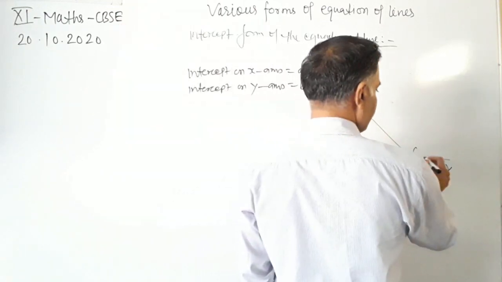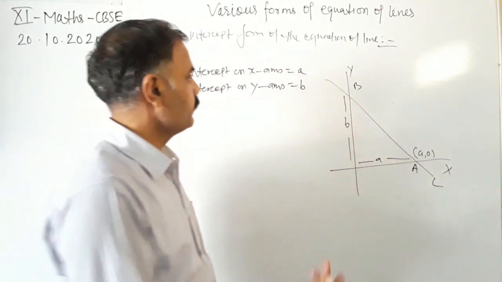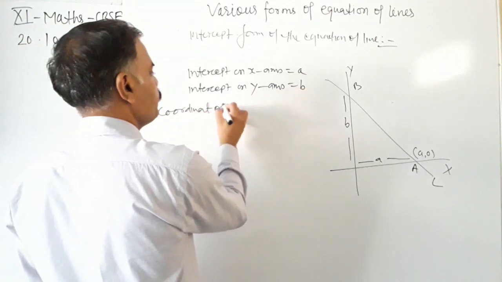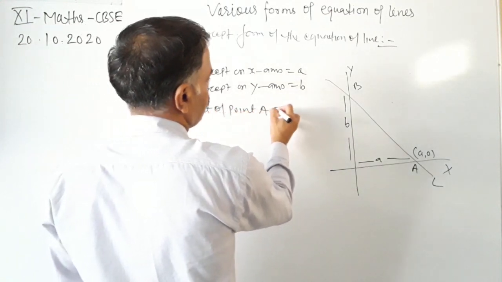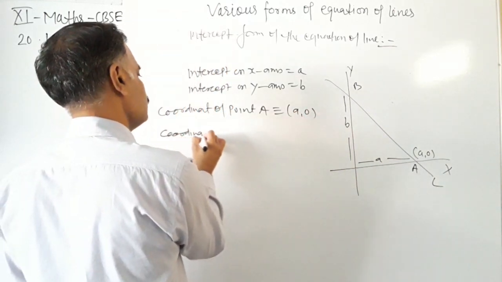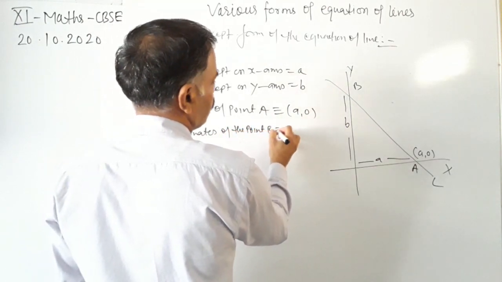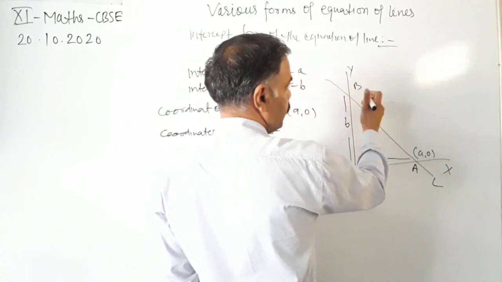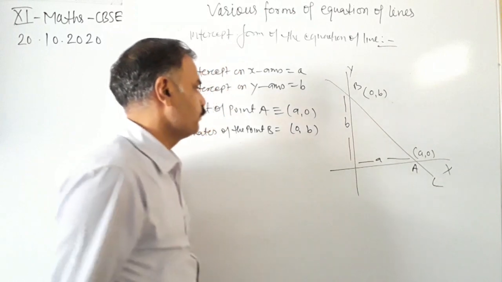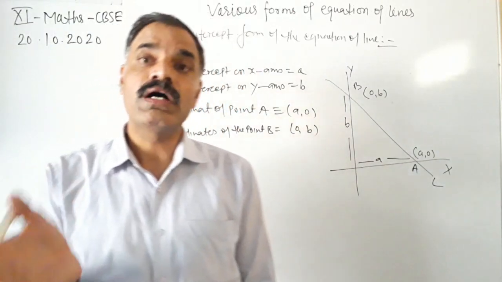The coordinates of point A are (a, 0), since point A lies on the x-axis. And the coordinates of point B: point B lies on the y-axis, so they are (0, b). Okay, (0, b) are the coordinates of the point B lying on the y-axis.